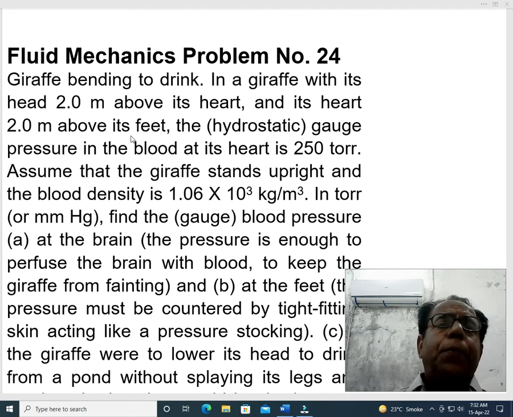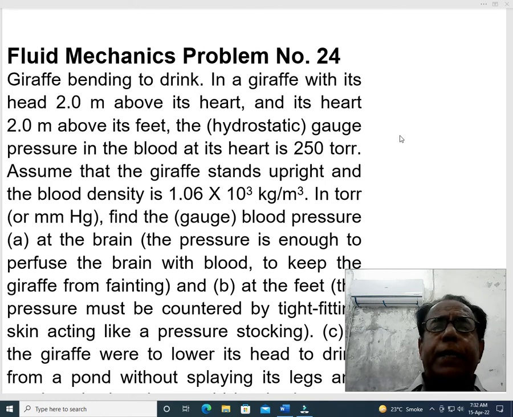Giraffe bending to drink. Dear students, if we want detail about this animal, we can Google this term. But here we are not concerned with the nature of the animal. We are only concerned with the physics related activities. Whatever may be the exact pronunciation of this animal, it is less important.